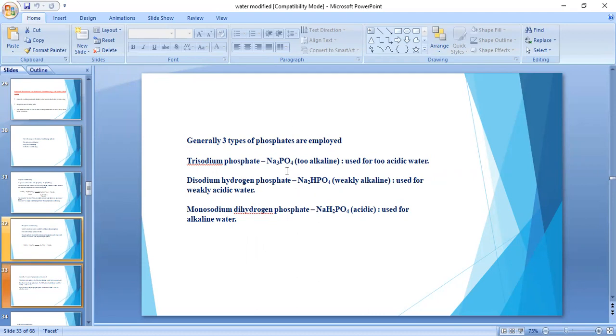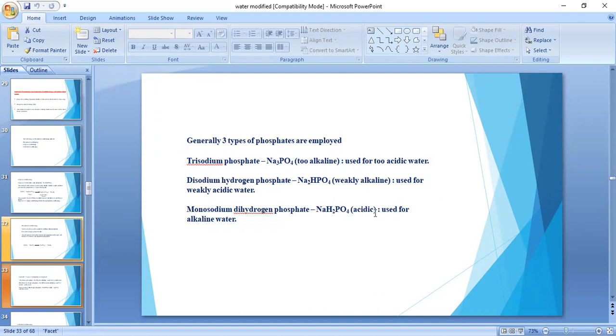If the boiler feed water is too acidic, then we have to employ trisodium phosphate. If the boiler feed water is weakly acidic, we have to employ disodium hydrogen phosphate. Why? Because it is weakly alkaline in nature. So if the boiler water is weakly acidic, we add disodium hydrogen phosphate, which is weakly alkaline in nature.